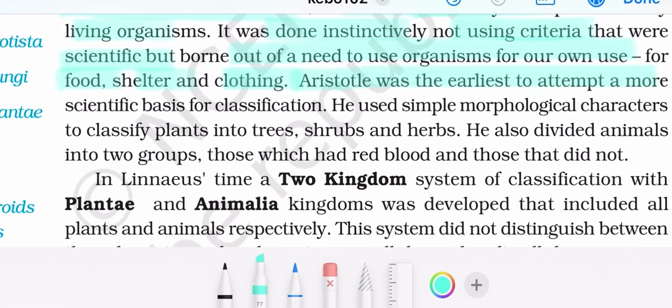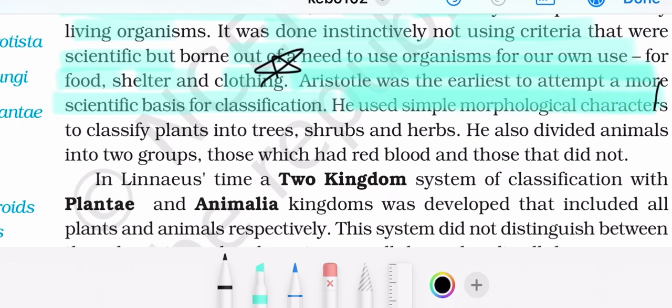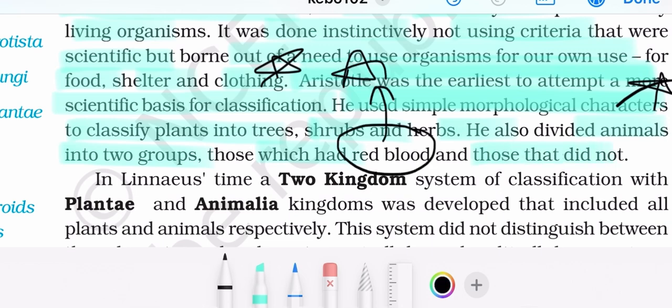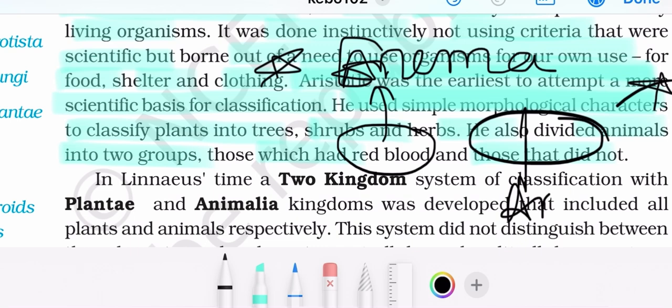Aristotle was the earliest to attempt a more scientific basis of classification. He used simple morphological characters, again an important line, to classify plants into trees, shrubs, and herbs. He also divided animals into two groups: those which have red blood and those which do not. Those which had red blood are called Enaima, and those which do not are called Anaima.